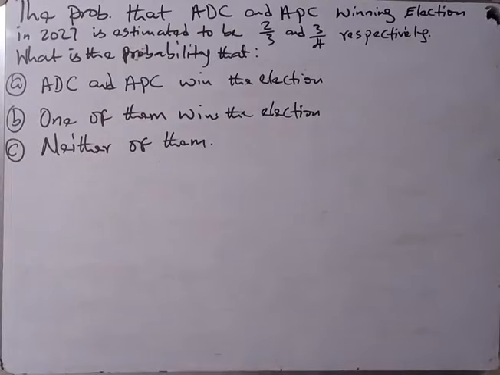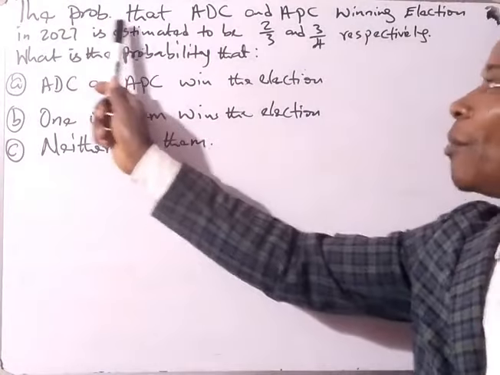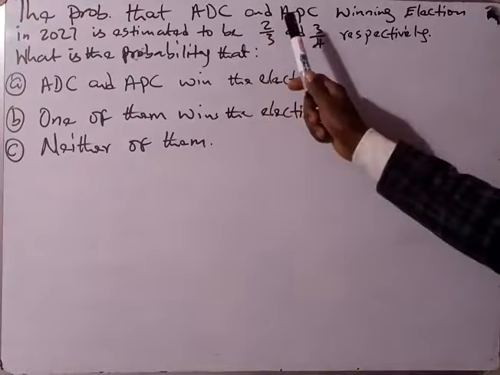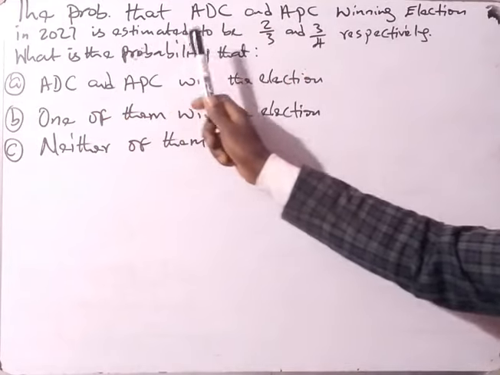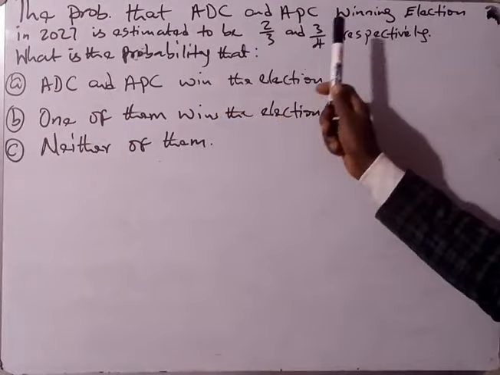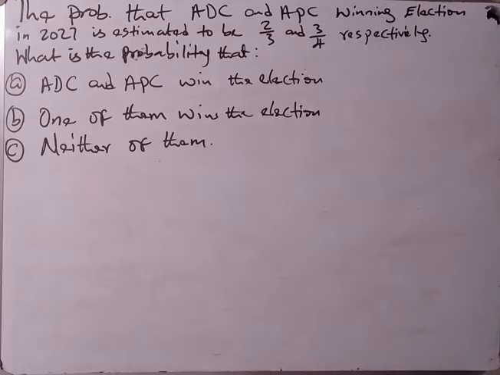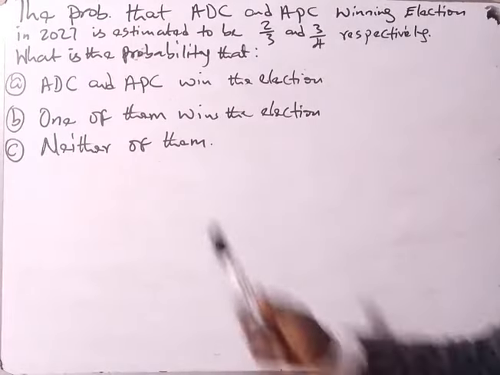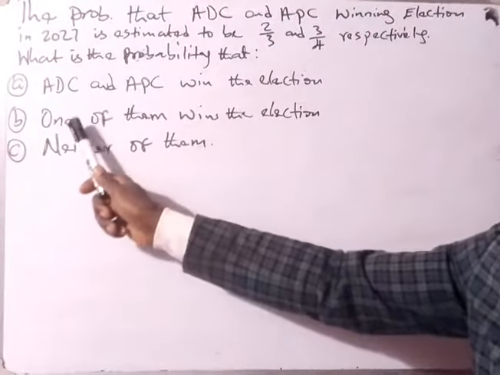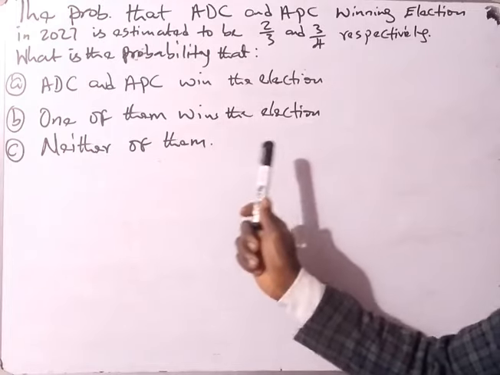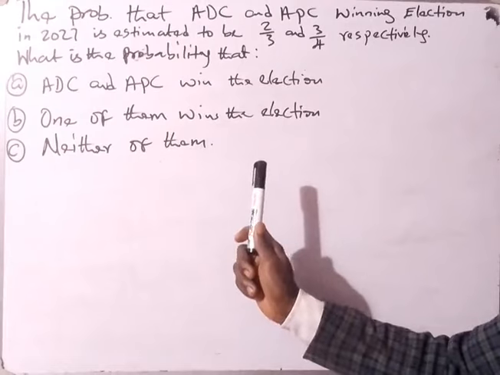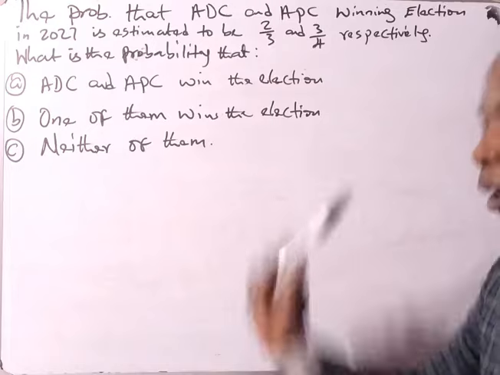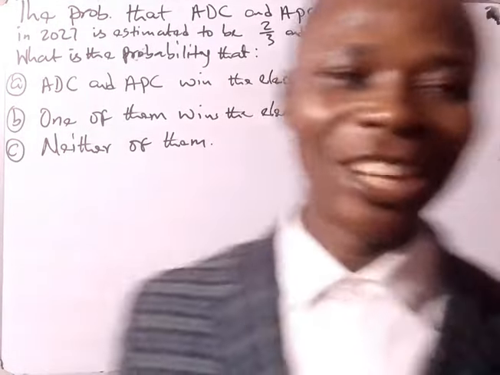Okay, we have a funny one here, which I read: the probability that ADC and APC win the election in 2027 is estimated to be 2 over 3 and 3 over 4 respectively. That is the Nigeria election. What is the probability that A, both ADC and APC win the election? B, one of them wins the election? And then the last one is C, neither of them winning the election?